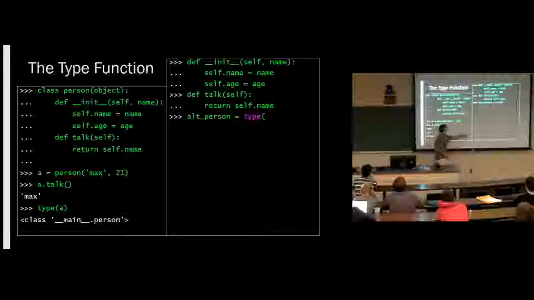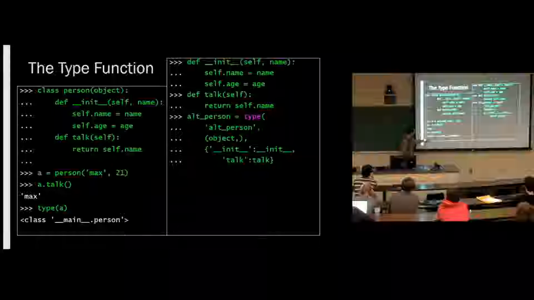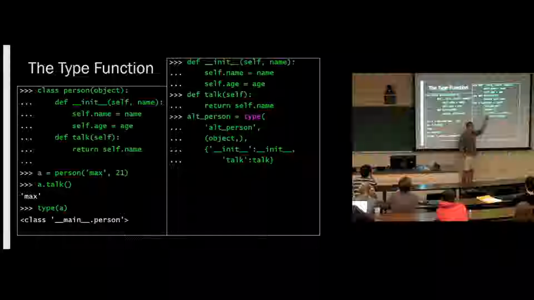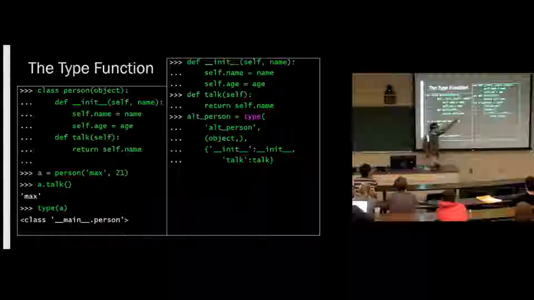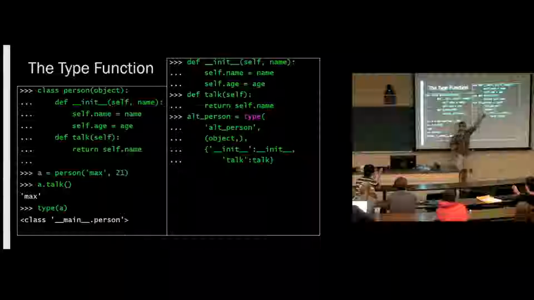Now what we can do is call type again. But this time, if we pass in 3 parameters, instead of calling this version of type, it'll call another version of the type function, which creates a class. So if you call type with 3 parameters, it'll create a new class. So there's 2 usages. If you pass in one thing, it inspects the class. If you pass in 3 things, it makes a class.